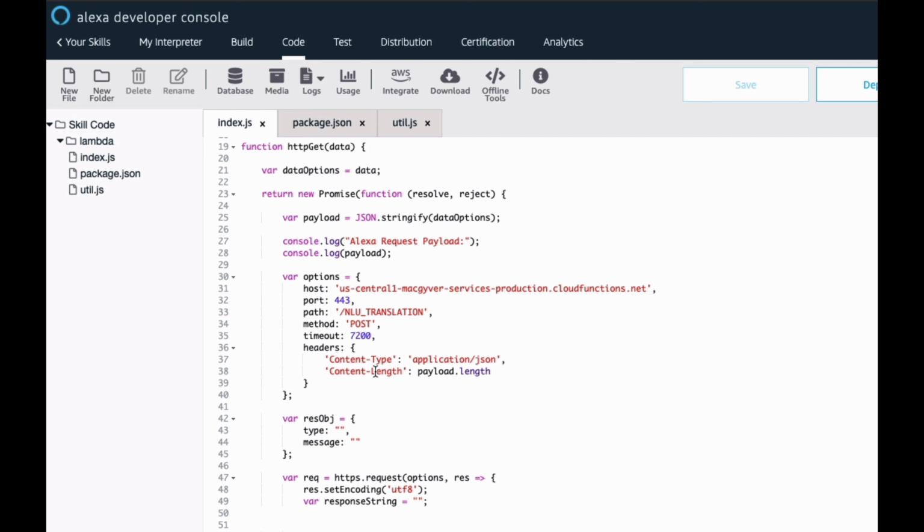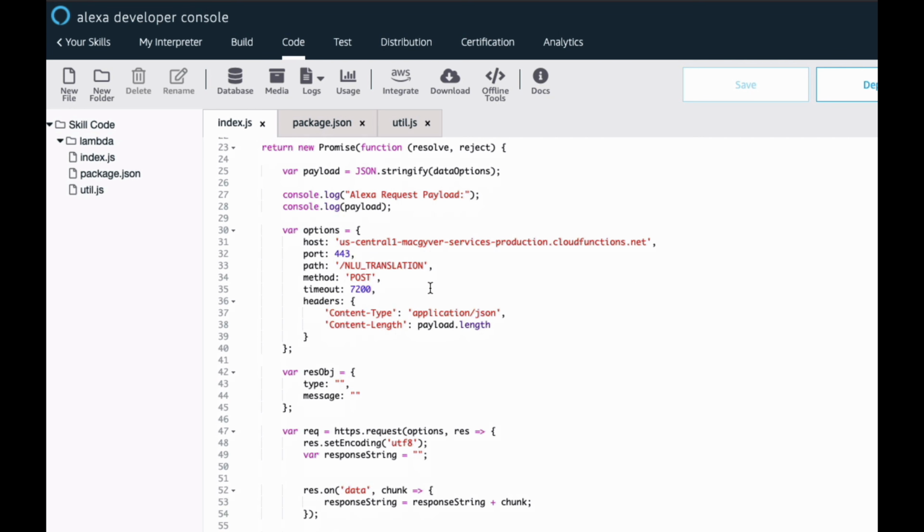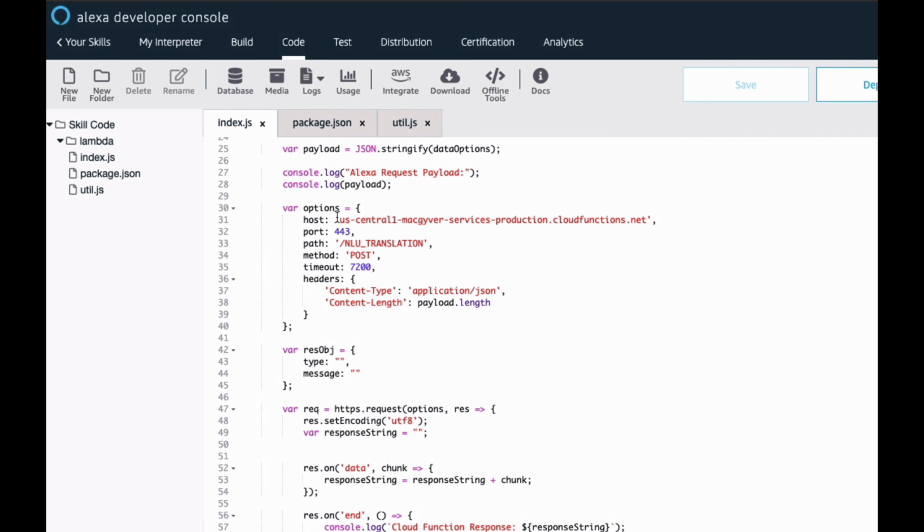And so you just have to properly resolve that. I can share this code. It's not that complicated. So let's take a look at the options parameter here. Where do we want to send the request? We want to send it to this arbitrary endpoint. This is the host name that Google spits out when you create a cloud function, and it's based on the region, the name, and a couple other things.